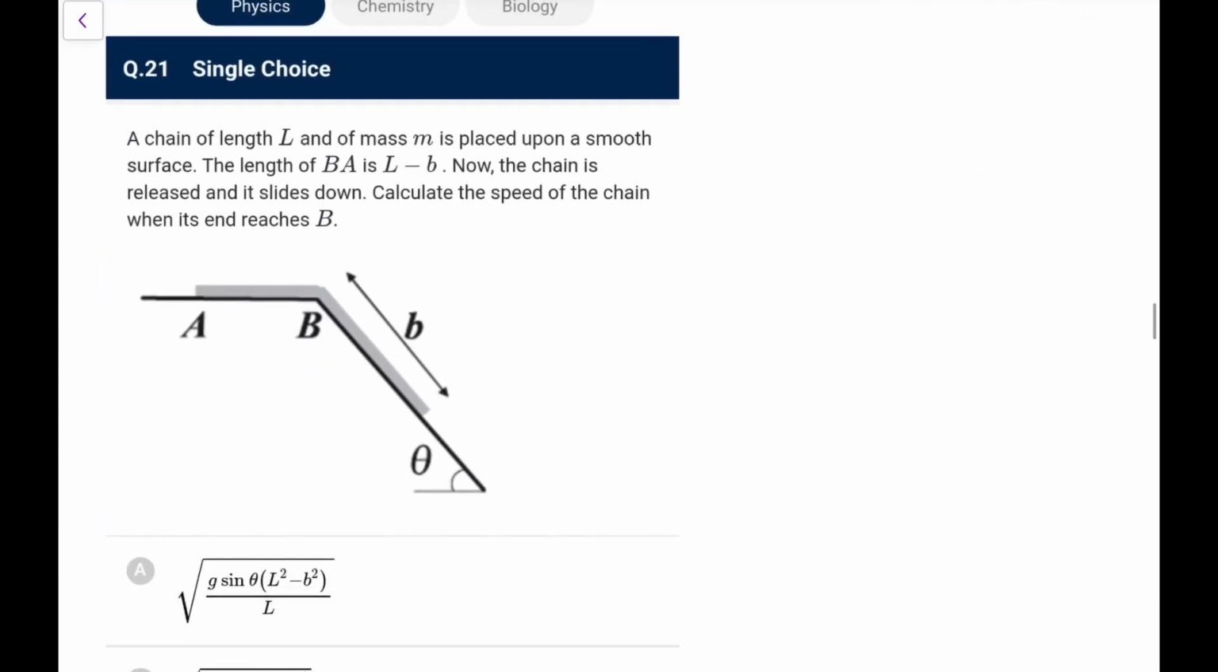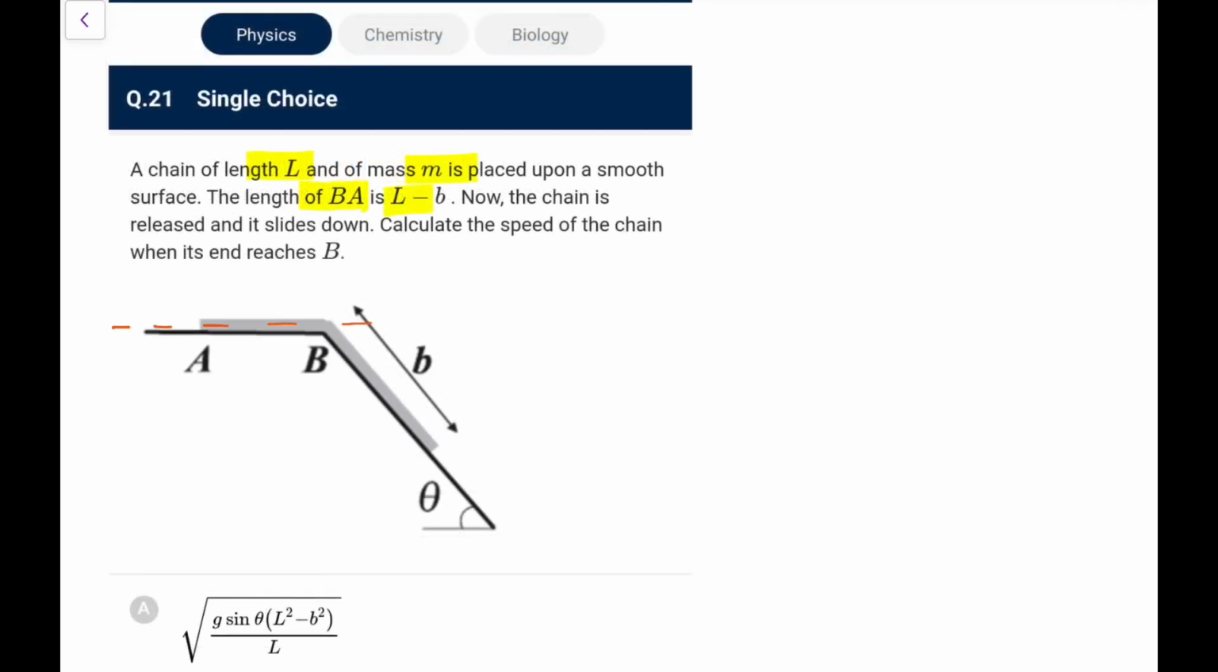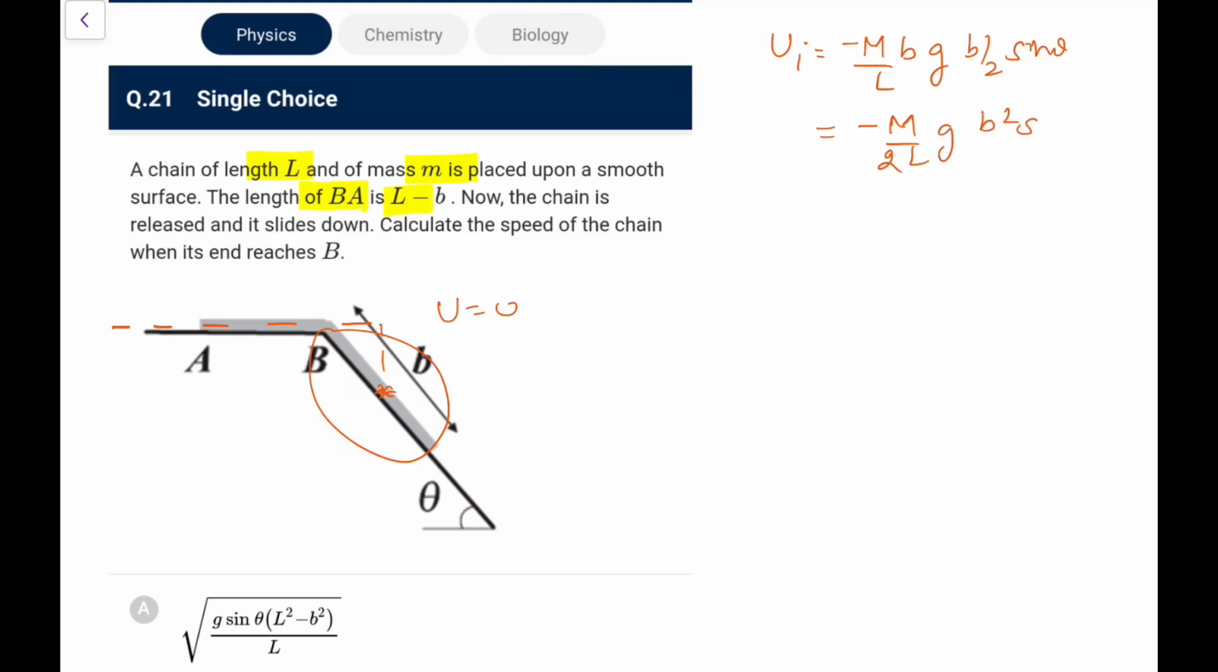Next, you have a chain of length L and mass m placed upon a smooth surface. The length of BA is L minus B. Okay. Now the chain is released and slides down. Calculate the speed of the chain when its end reaches B. So when its end reaches B, we take the reference energy to be 0. Initially what we have, this part, Cm would be there. So initial energy would be the mass lying down, first of all negative, minus m by L into B is the mass, into g, and the height is going to be B by 2 sine theta. You can make it out like this. So it is minus m by L g by 2L, I can write B square sine theta.